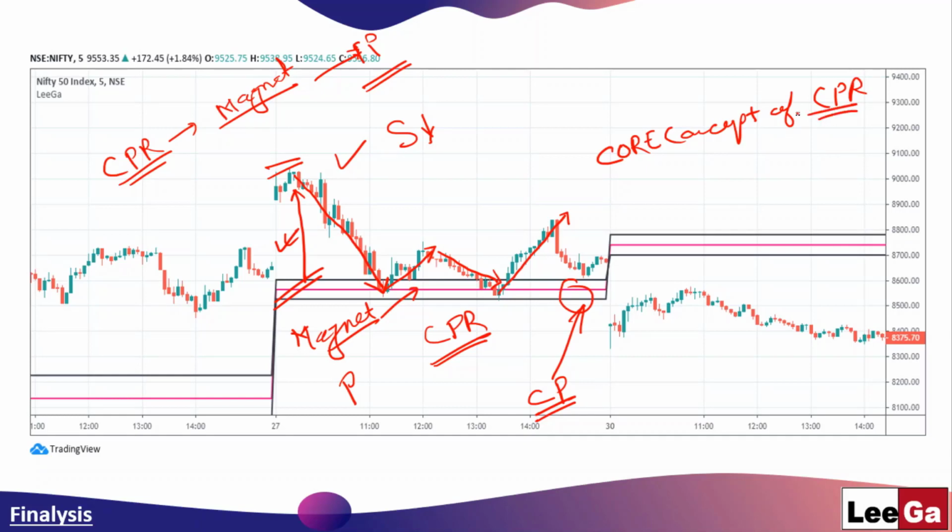Okay, so this was the rationale behind telling you the entire story, making you understand the concept of buyers and sellers and how buyers and sellers determine the central price, which then determines the range along which the market is going to behave today.